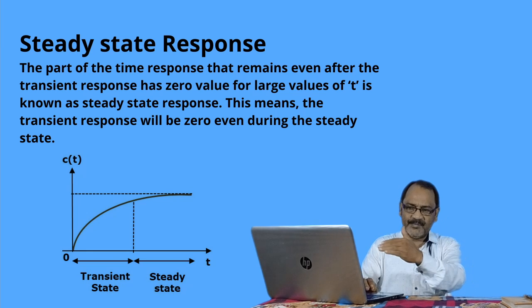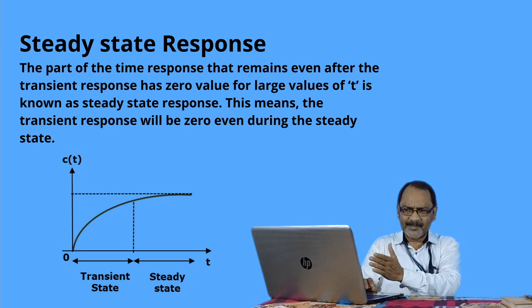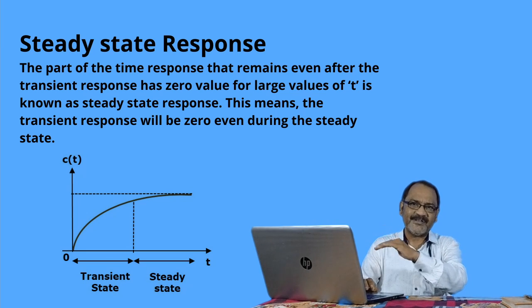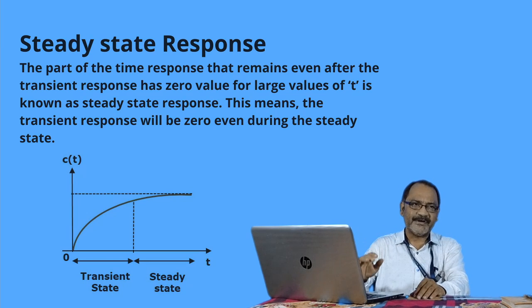So when t is increasing, first the transient part will be covered. Then after the transient part, whenever the response reaches near the steady state value, that is plus or minus 2% of the steady state, then we say it is a steady state response, and the steady state period comes, and it will continue up to infinite time.